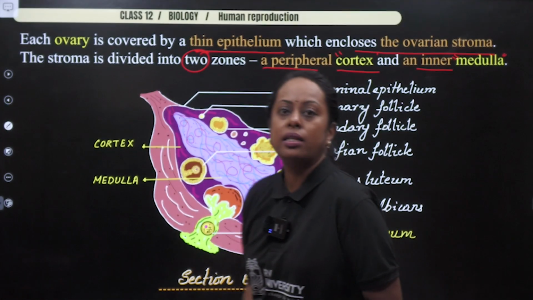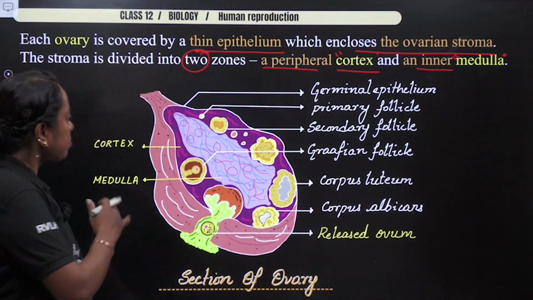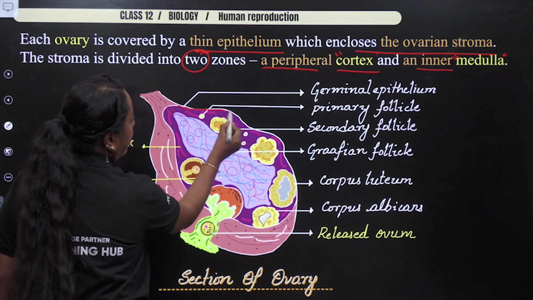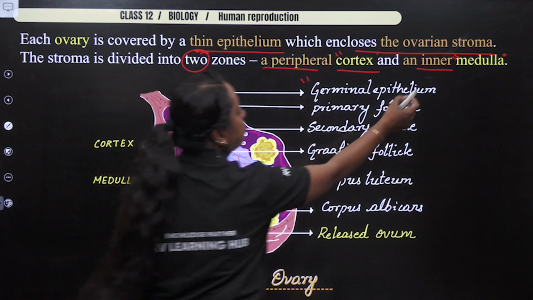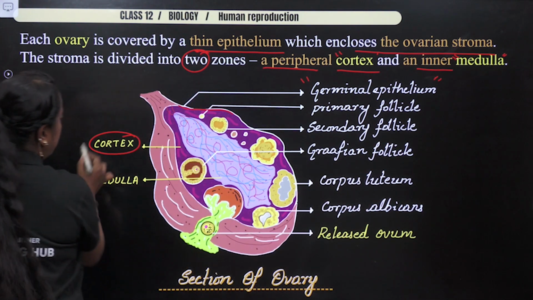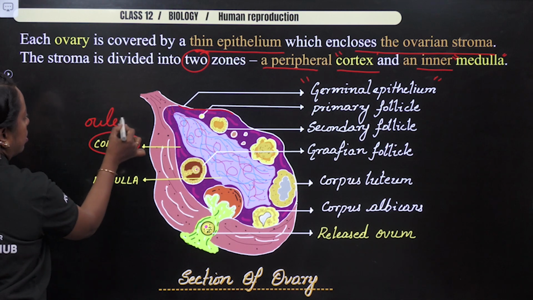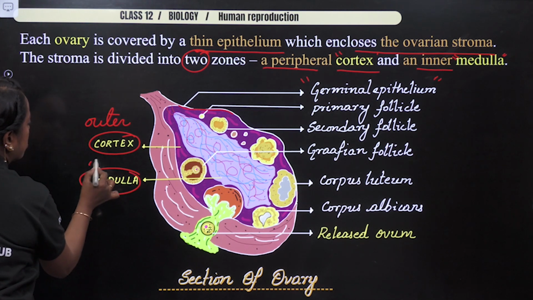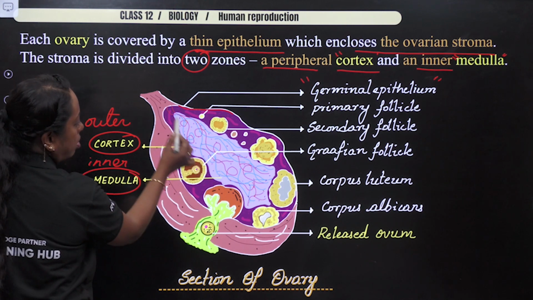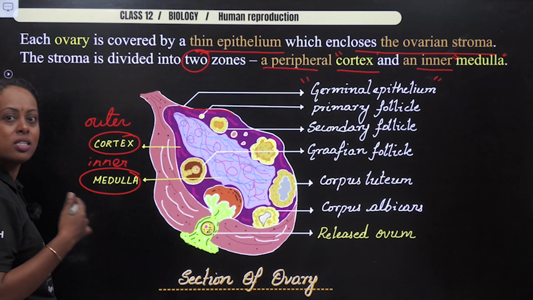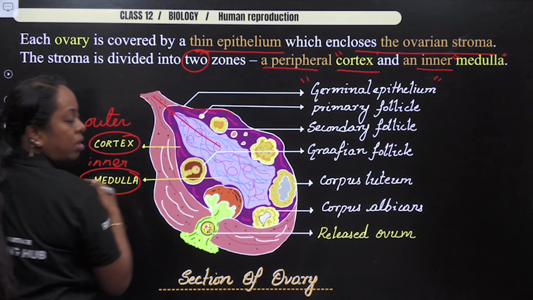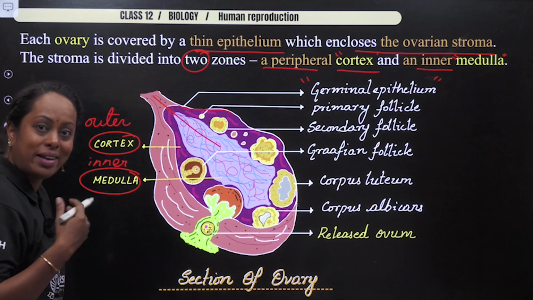Now, see the image. Now, in this image, let us understand certain parts. You see this outer line which has been written as germinal epithelium. Now, you come across what is called cortex. This is the outer part. Okay. Medulla, this is going to be the inner region. Please make an observation. I have just drawn some thread-like structures. It's blood vessels, nervous system, lymphatic system, which is going to enter through that particular junction, which is called hilum.